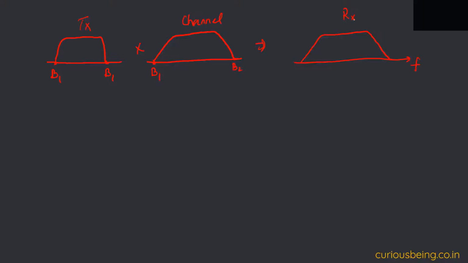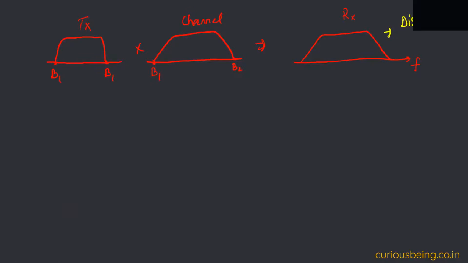Okay, so here we can see that the transmitted signal shape is distorted. And this is not a correct reception. In that case, we know that this is distortion.